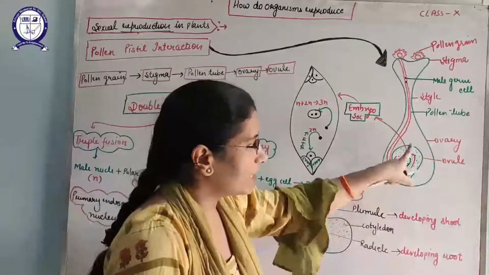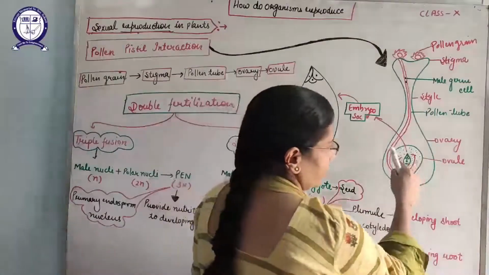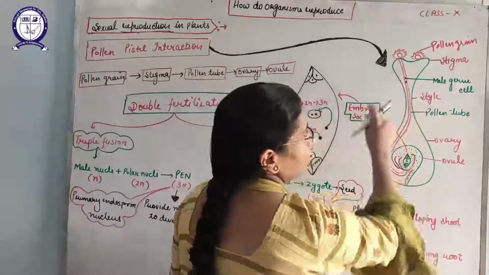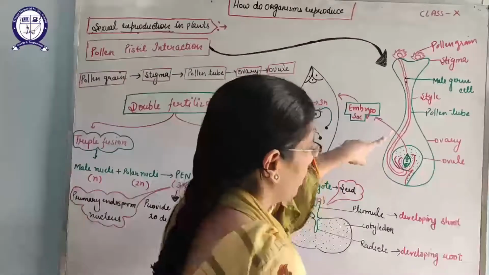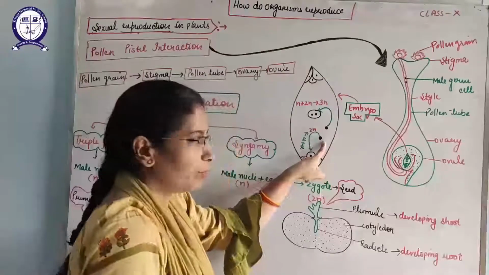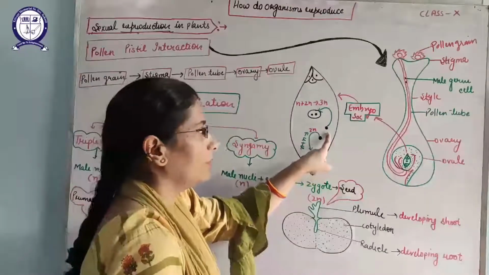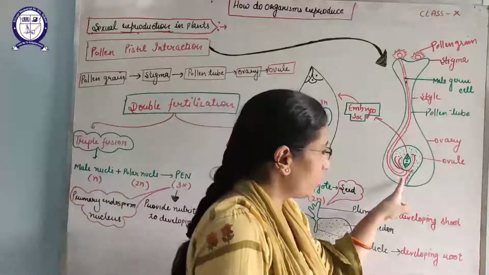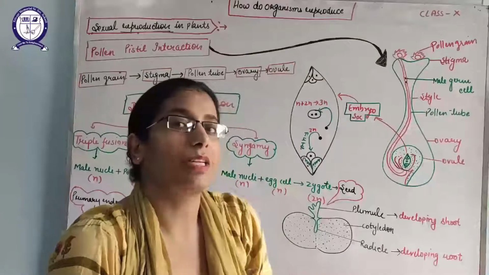Inside the ovary there is an ovule. Yes, inside the ovary, this is the ovule where the pollen tube has to reach, and this black dot shows the male germ cells. These male germ cells reach the ovule, and then pass inside the embryo sac. This part is known as the embryo sac, where the male nuclei, or male germ cells, will be released. Now the question arises, how does the pollen tube recognize where it has to enter?